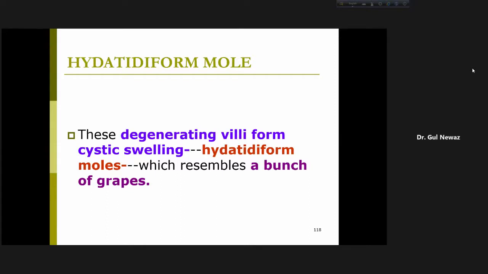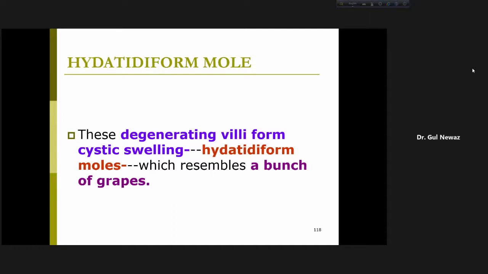That is, they don't become tertiary villi because the embryo has died. The embryo has died, so there is no formation of tertiary villi. What will happen to the secondary villi? They will swell, maybe with water or something like that, and form cysts. A cyst is a hollow structure containing gas or liquid. So this cystic swelling we call hydatidiform mole.